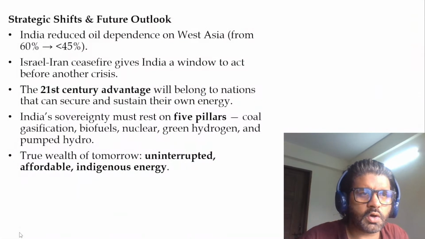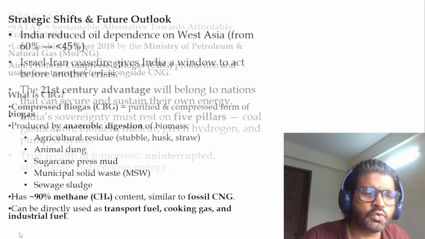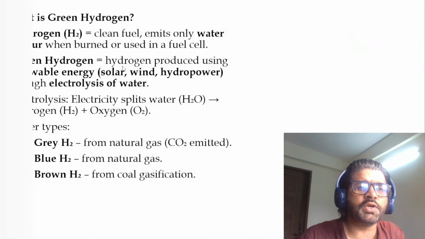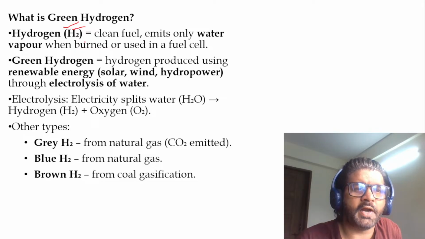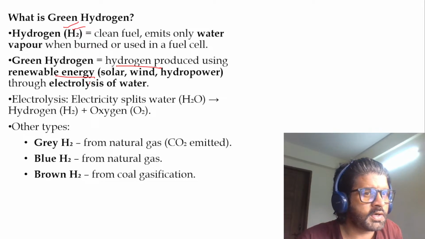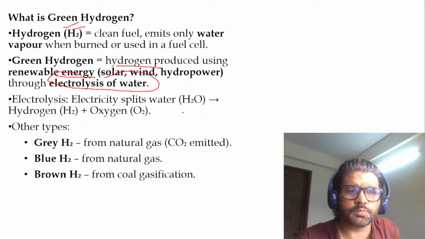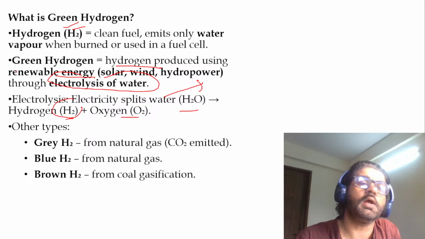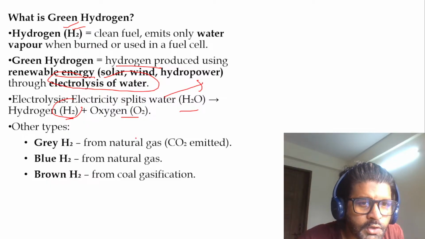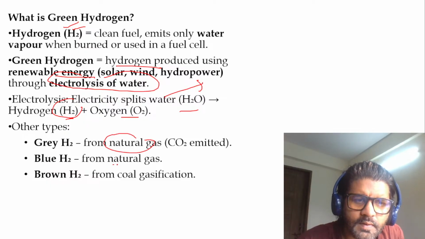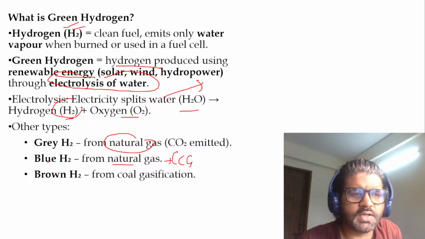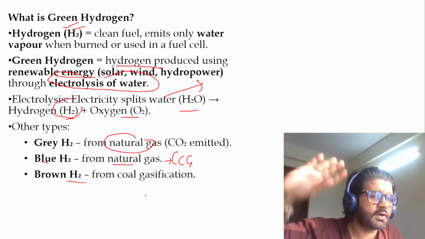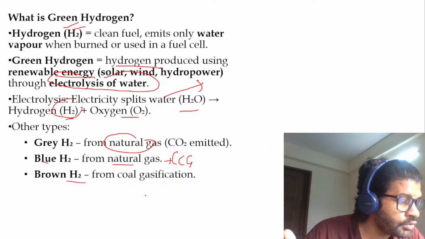Now we can break water any which way, right? It's not like we have to use only renewable energy. If you're using renewable energy, then this is green hydrogen. Hydrogen produced using renewable energy through electrolysis of water. You split H2O, make H2 and O2. This is green hydrogen if you're doing it using renewable energy. But if you're doing it using natural gas, and then there is CCG, then it is blue hydrogen, then brown hydrogen, based on what source you are using.